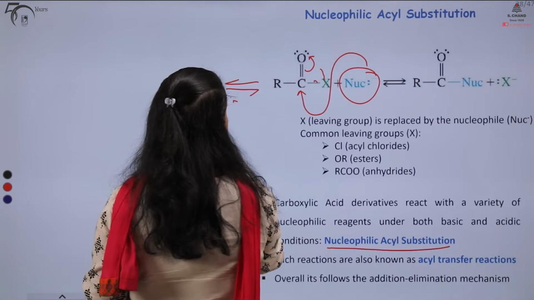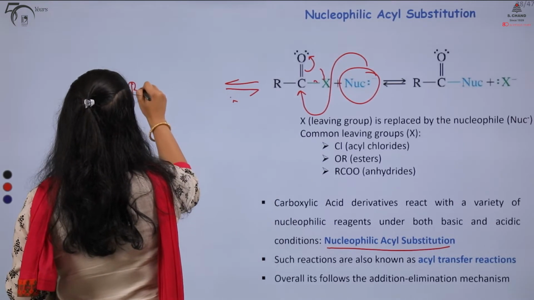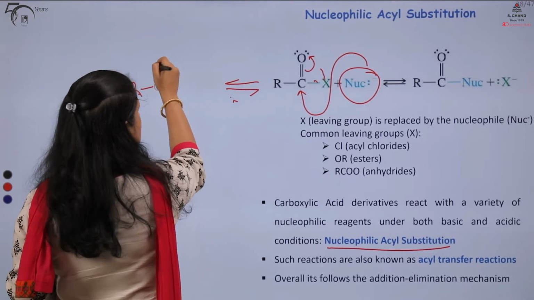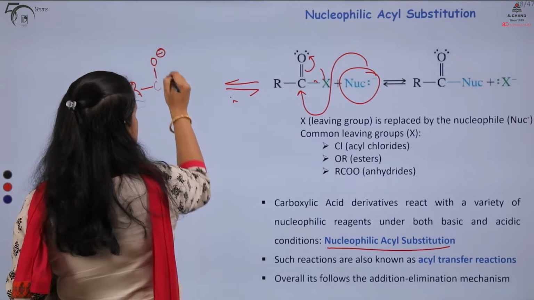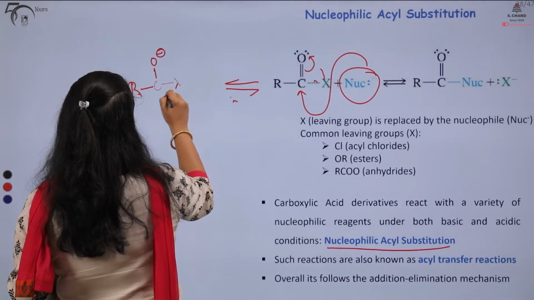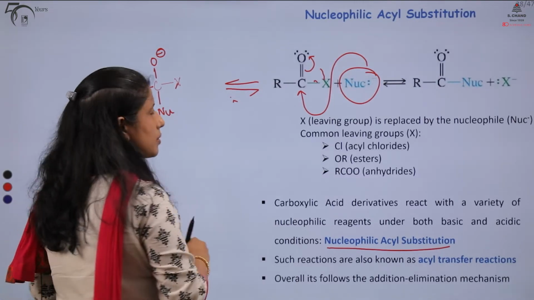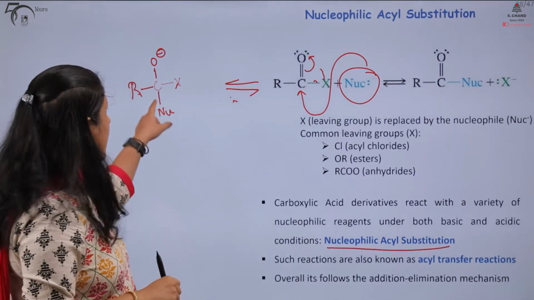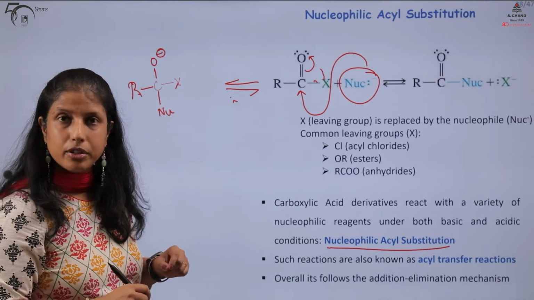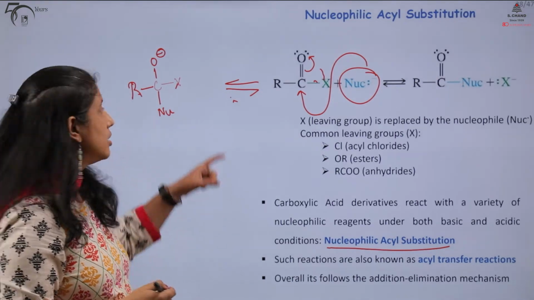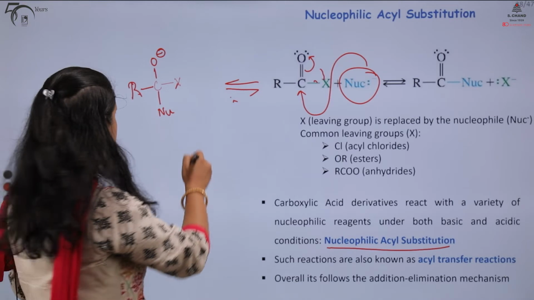So, let us draw this. Next, we will have the loss of our leaving group and the reformation of our carbonyl moiety.